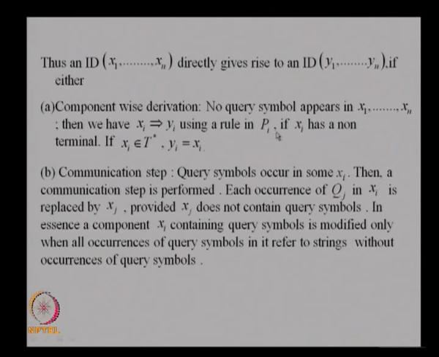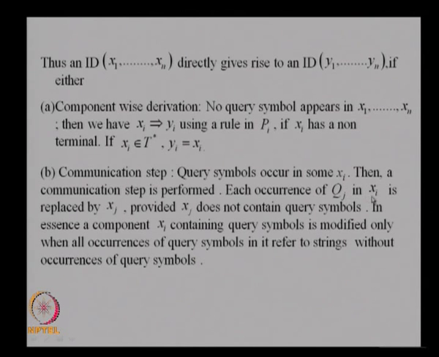Each xi has a non-terminal. If there is no non-terminal, it is a terminal string, you keep it as it is. So, you either use this rule or you keep it as it is. Then you have the communication step. In the communication step, you have query symbols.